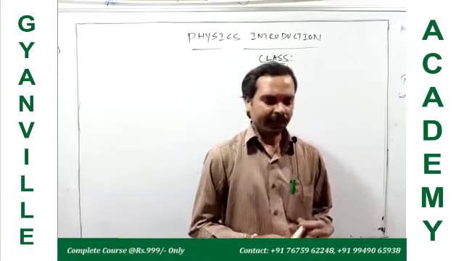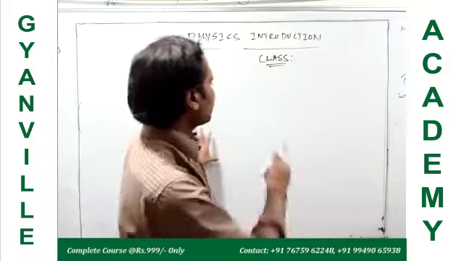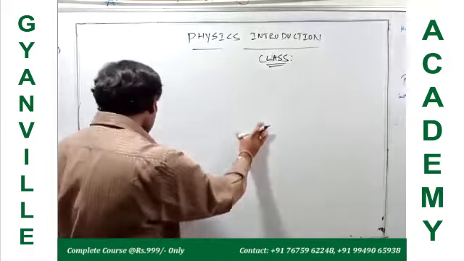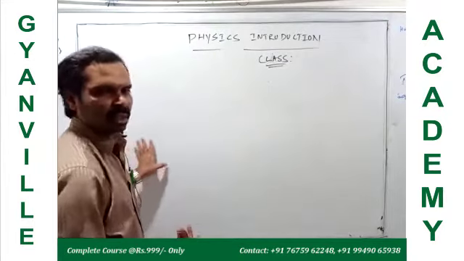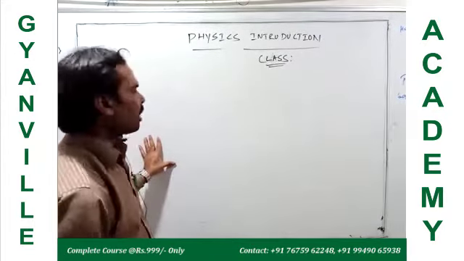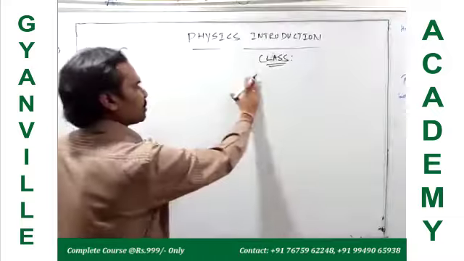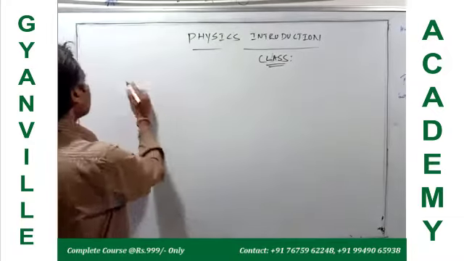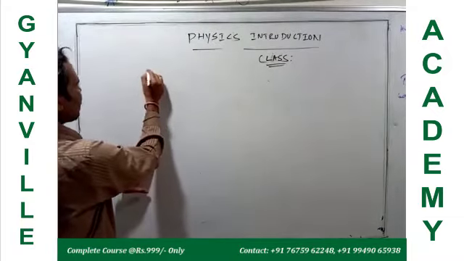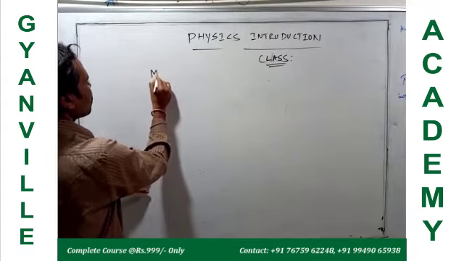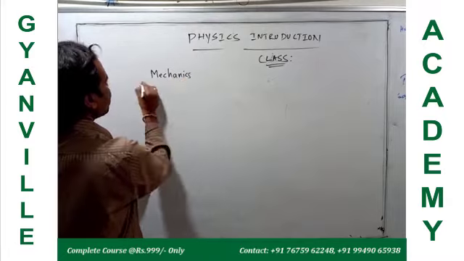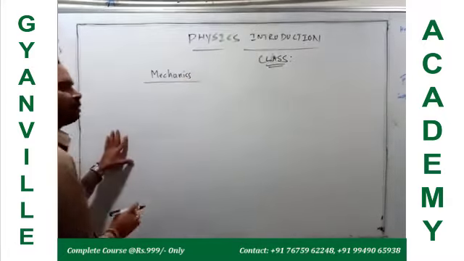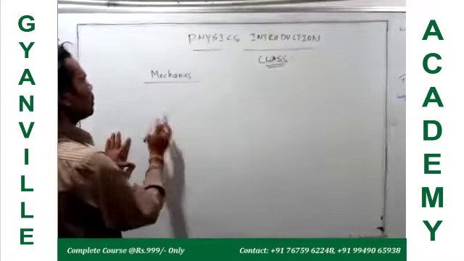So particularly, before explaining those laws of motion, you need some basic terms related to the motion of a body. What are the terms we use? First of all, in mechanics we deal with the motion of objects, right?